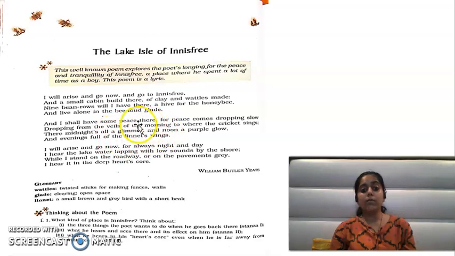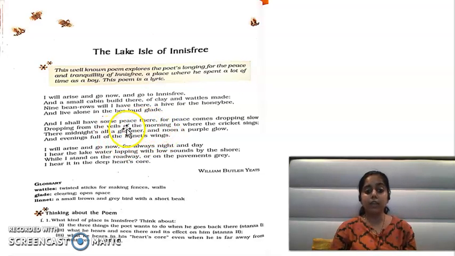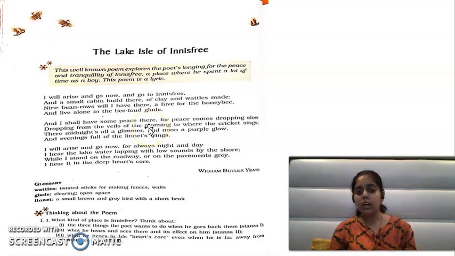So veils of the morning means morning जो होती है morning का veil, morning का घूंघट, morning का नकाब. Morning का कोई नकाब होता है क्या? नहीं होता ना. So that's why we are saying peace comes dropping slow from the veils of the morning. But when we are saying veils of the morning, morning जो है वो एज ए नकाब जैसे पूरे उस पे छा रही है, पूरे लेक आइल पे छा रही है. So again we are personifying what? We are personifying the morning. Okay, so these two are the, I guess, yeah, one more is there.